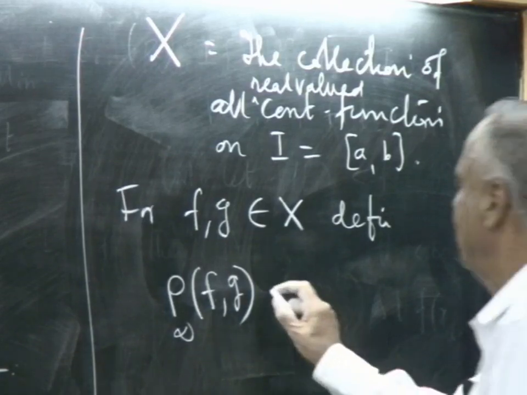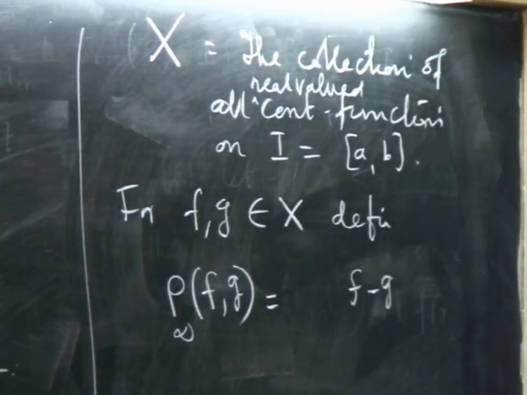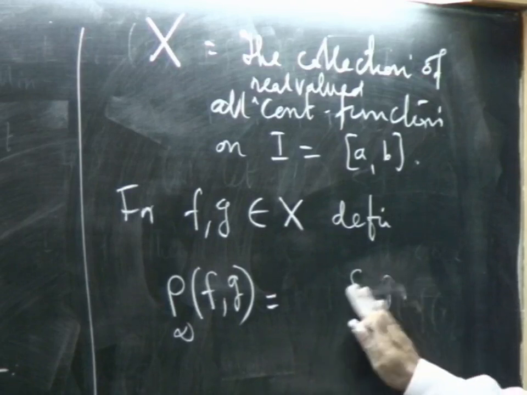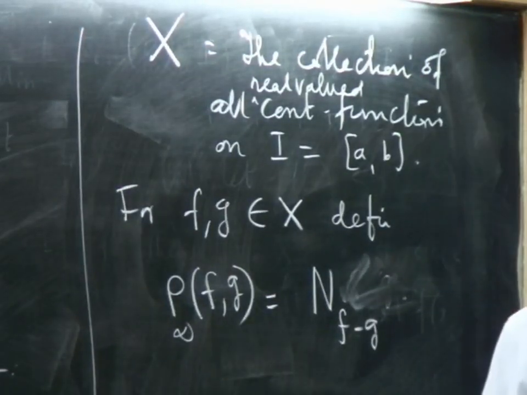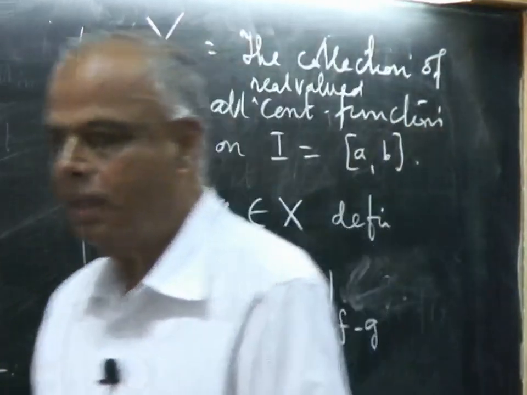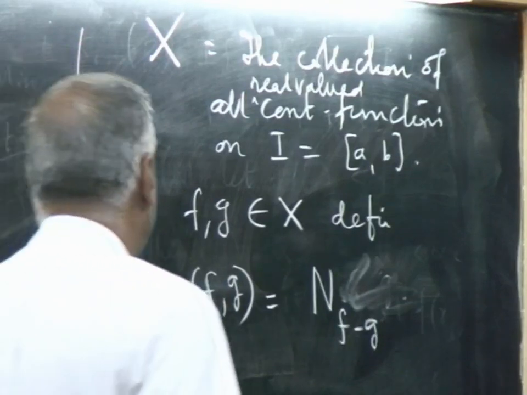to be the following. Look at the function f minus g, that is also continuous, and therefore I can look at n of f minus g. That is, look at the difference function, that is also continuous, look at its modulus, that is also continuous, look at the maximum of that difference modulus function, and that we will call rho infinity of f, g.